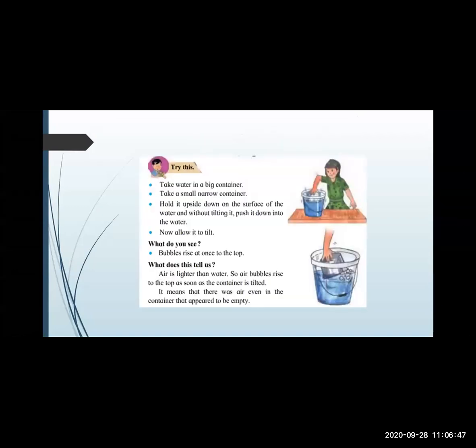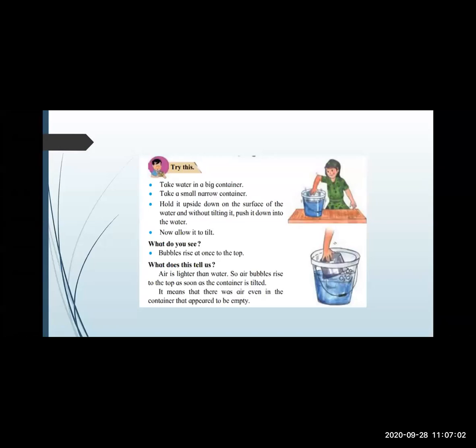Okay, now we will see one exercise. Girl is doing. Take water in a big container. Take a bucket full of water. Take a small narrow container. उसमें मग ले लो, एक तुम्हारे घर पे मग होगा, और टोप ले लो.